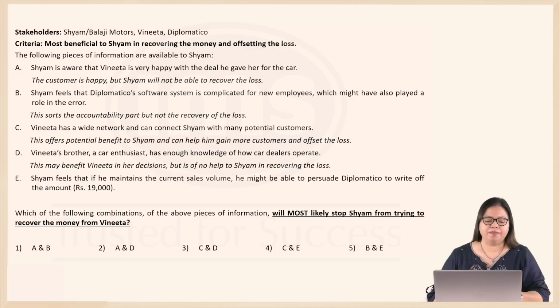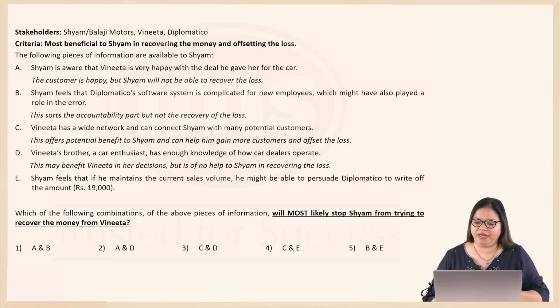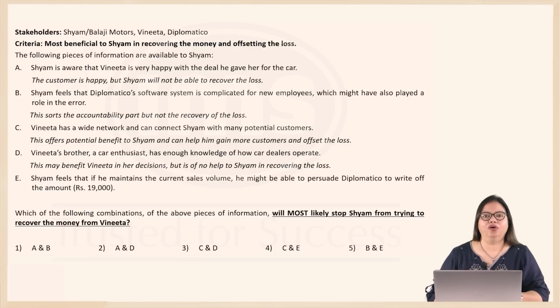E. Shyam feels that if he maintains the current sales volume, he might be able to persuade Diplomatico to write off the amount. Remember, his priority is in recovering the money and offsetting the loss. So if he is able to gain a lot of customers and maintain the current sales volume, or meet the sales target, perhaps Diplomatico might write off the amount. So that loss is not his loss, the company bears the loss.